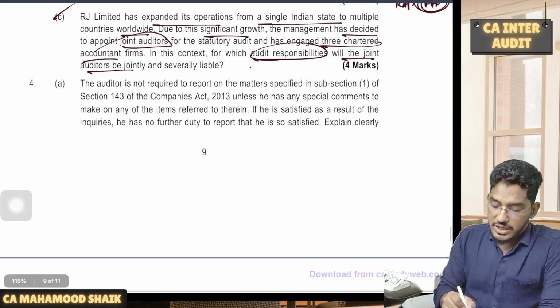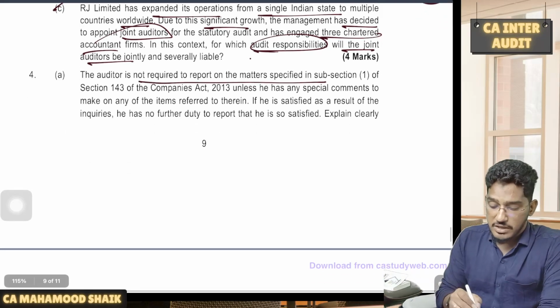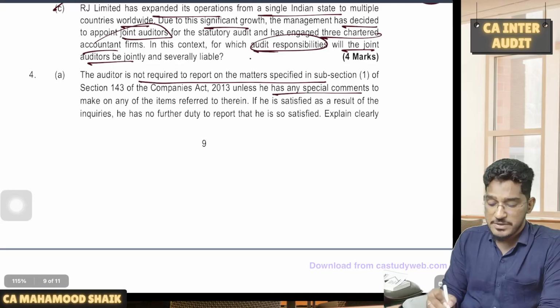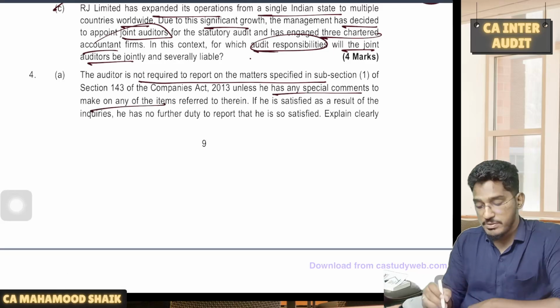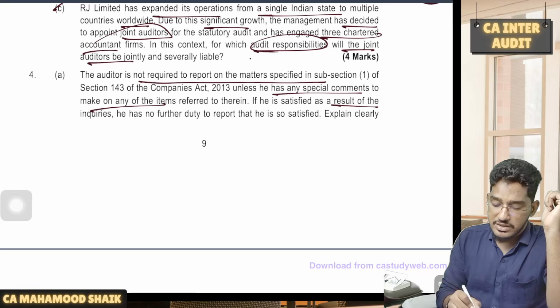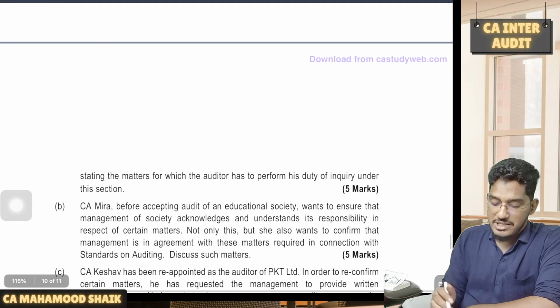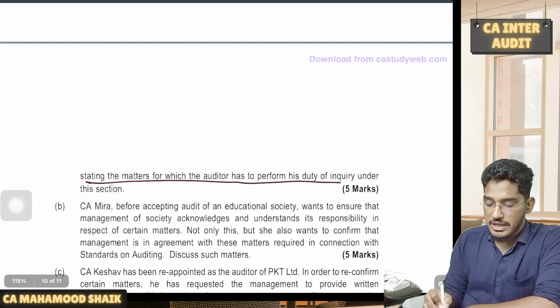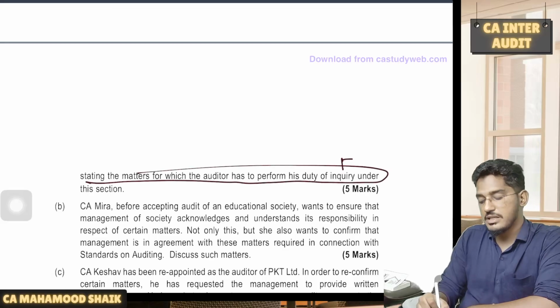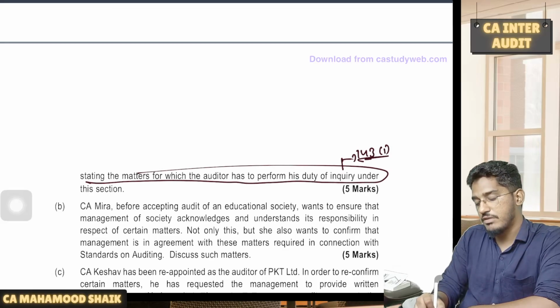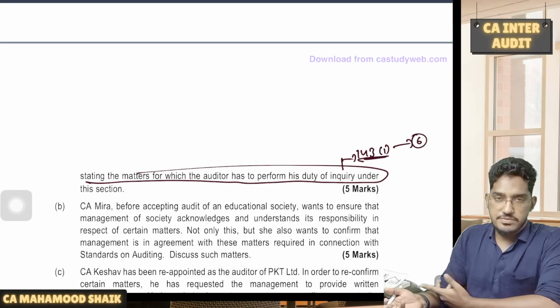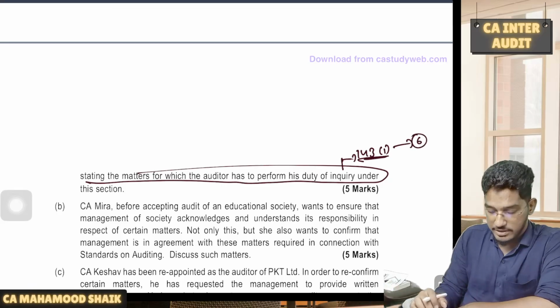Next, the auditor is not required to report on the matters specified under Section 143 sub-section 1 unless he has any special comments to make on any of the items specified therein. If he is satisfied as a result of the inquiries, he has no further duty to report that he is so satisfied. Explain clearly stating the matters for which the auditor has to perform his duty of inquiry. Basically, they are asking what are the reporting requirements under 143 sub-section 1. We have 6 matters which are required to be reported. You just have to write them.